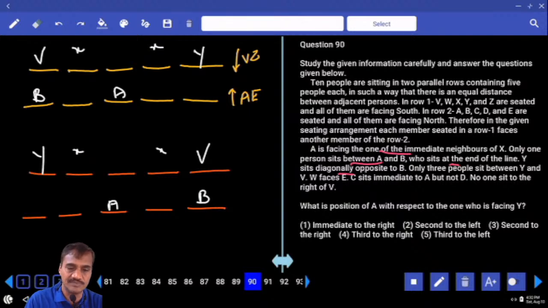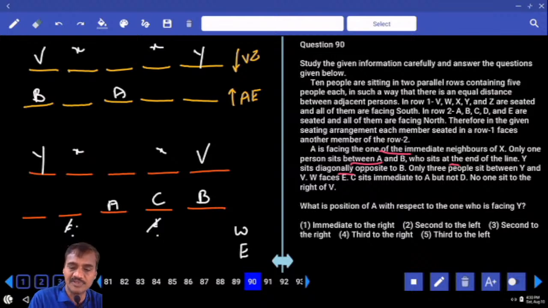W faces E. Now W and E are opposite to each other. And C sits immediate to A. And C is immediate to A but not to D. C is here, then D will be here. Clear? If D is there, then E and W opposite is not possible. And C sits immediate to A but not to D. So C and D here is not possible, and C is here.